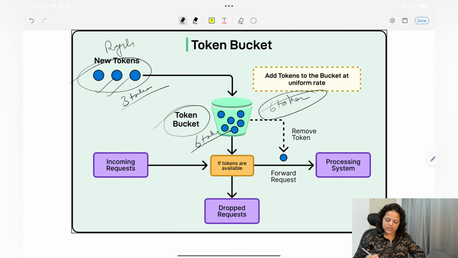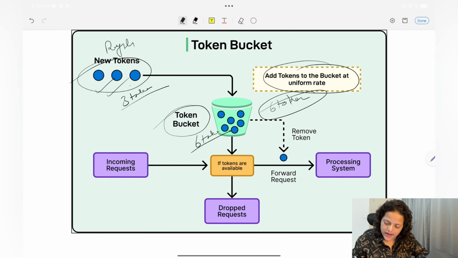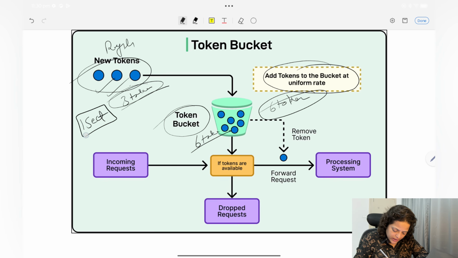Okay, so now let's say at the first second, here it is saying to add tokens to the bucket at a uniform rate. Means if it is 3 tokens, then in 1 second it can give 3 tokens only. So currently, at the first second, the refiller has added 3 tokens to the bucket, and 3 were already there. So in the bucket you have a total of 6 tokens.